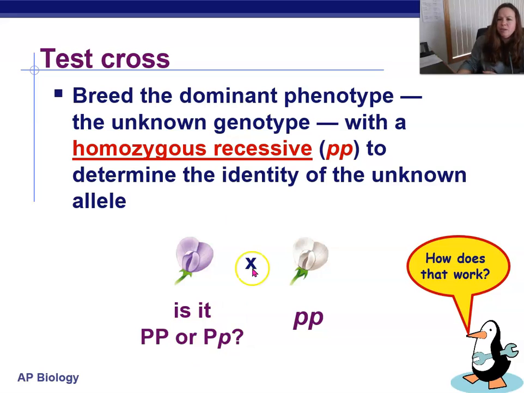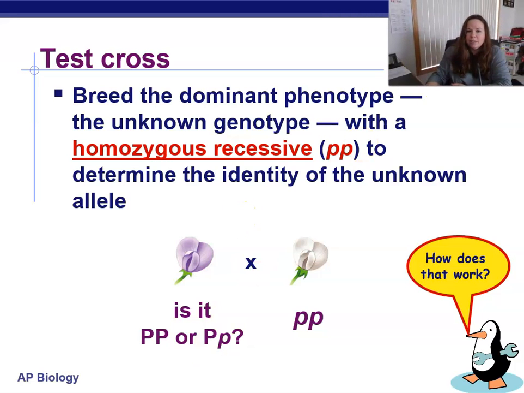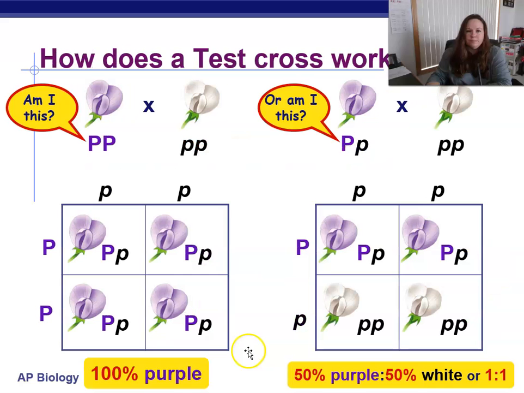So the answer is we can use a test cross. That means we're going to breed those purple flowers right here with something that we know for sure. What do we know for sure? Well, we know the white ones are all little p, little p for sure. They're all homozygous recessive. So we're going to cross them and see what we get. And that should give us a better idea of the genotype of those F2 generation purple flowers.